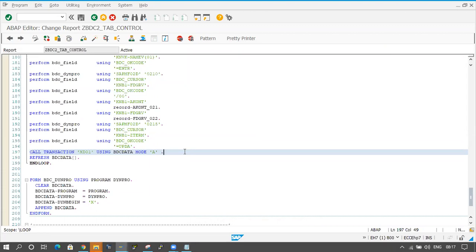So this is the high priority. We have to use this one only. Mostly we will use call transaction only. Session method very rarely we will go for that one. Why we don't go for session method, and what are the differences between call transaction method and session method, these are things we will discuss in the next class. I mean Monday we will discuss about that one.